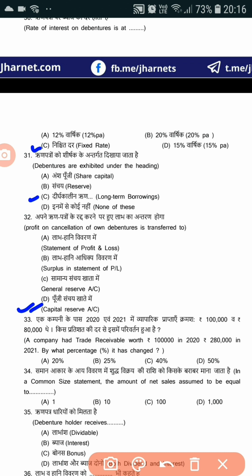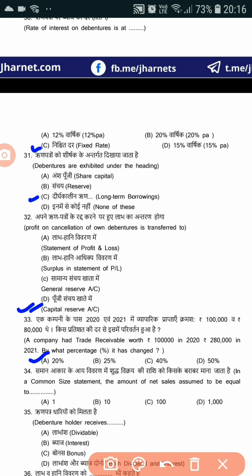So the correct answer will be: 1 lakh in 2020 and 80,000 in 2021. So the amount decreased by 20,000, and for calculating the percentage, we'll write 20,000 by the old amount, that is 1 lakh, into 100. Thus we get the correct answer, 20%. Option A, 20%.